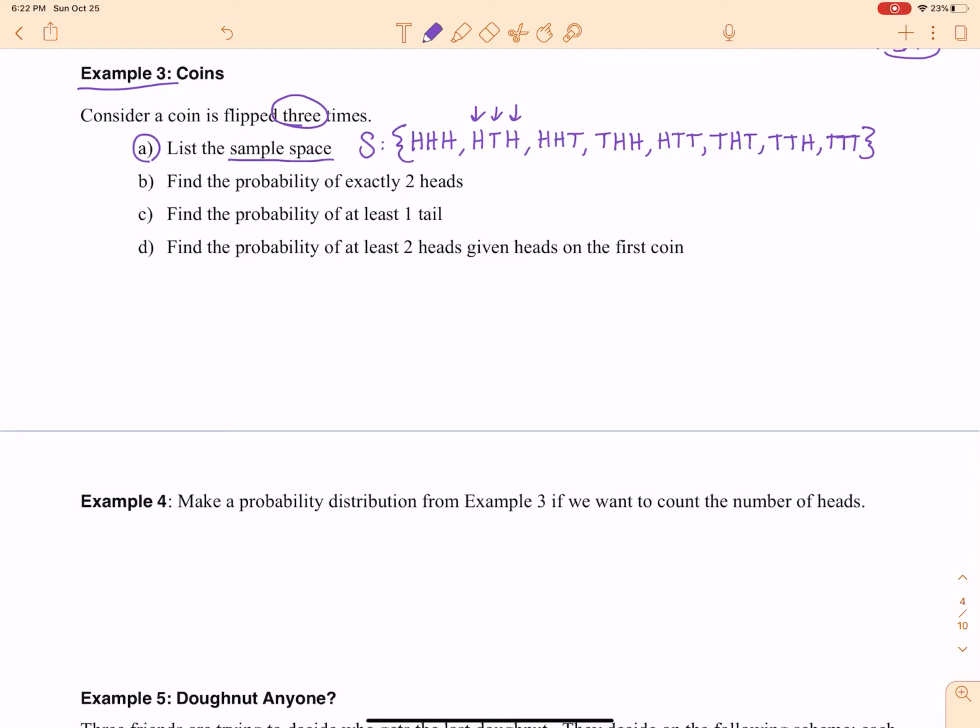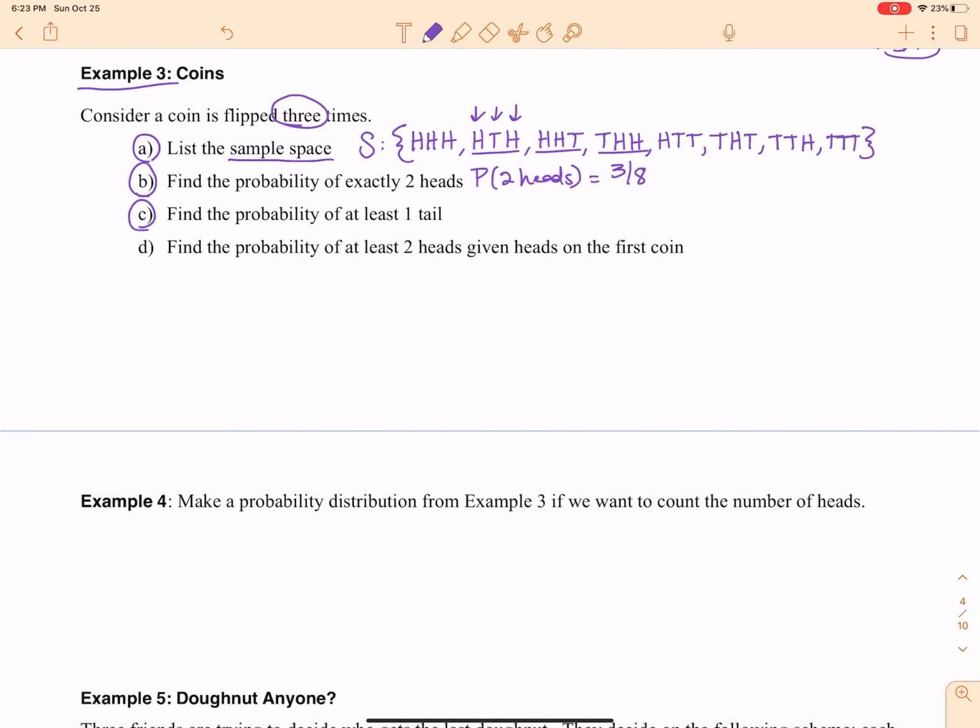All right, so this is my sample space, and now this is the easy part. Find the probability of exactly 2 heads. So I want the probability that I'll have exactly 2 heads. Well, this occurs here and here and here, and that is all. So that is going to be 3 out of 8 total because my sample space consists of 8 outcomes.